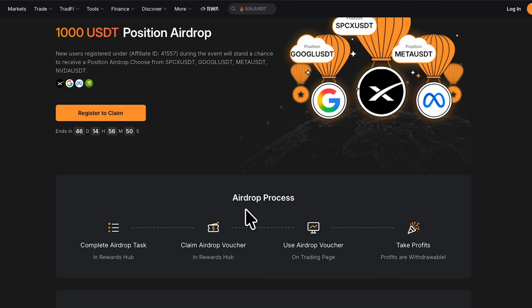You can see right here again, the airdrop process says, number 1, complete the airdrop task in Rewards Hub. I've shown you how to get to the Rewards Hub. Once you complete the task, the next thing says claim airdrop voucher in Rewards Hub. So once you've completed the task, you have to wait for some time and then you go back to the Rewards Hub page and you'll see the airdrop voucher right there. Just go ahead and click on claim and you claim it. That is number 2. Number 3 is to use the airdrop voucher on the trading page. Like I said earlier, once you claim the airdrop voucher of 1000 USDT, just go to the trading page and trade any of these 4 pairs right here.